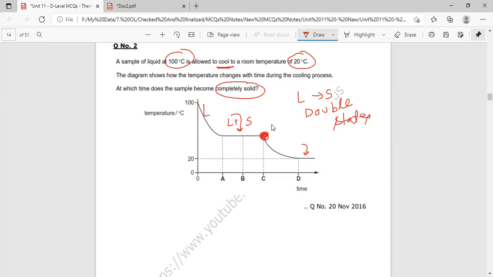Here approximately at point A, the whole of the matter will be in liquid form, and as soon as we move from A towards C, gradually liquid turns into solid, and at point C, the liquid will be completely converted into solid. So which option is the correct option? Option C is the correct answer, because it is being asked at which time the sample becomes completely solid. So it's point C.